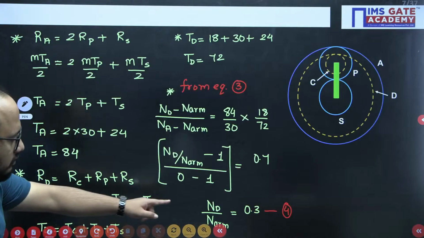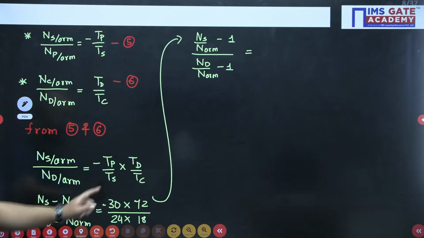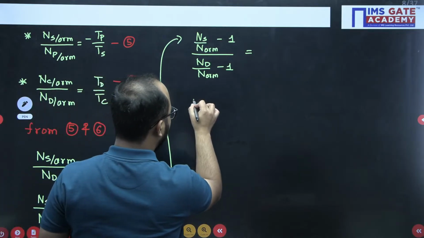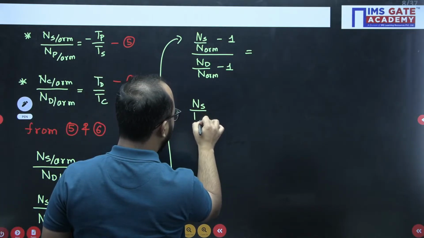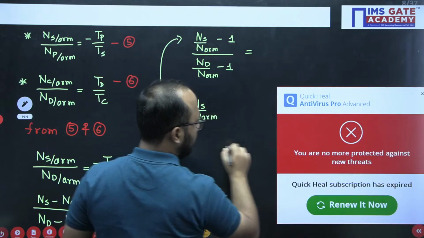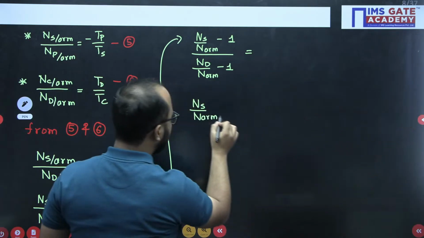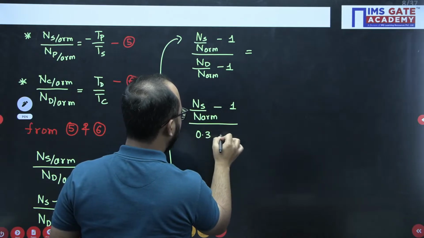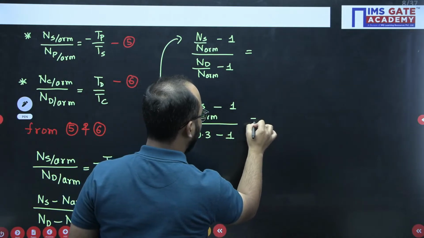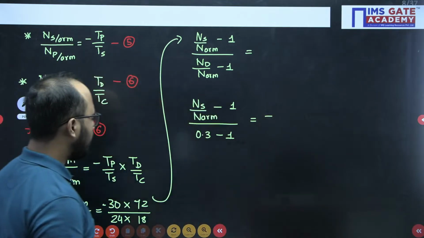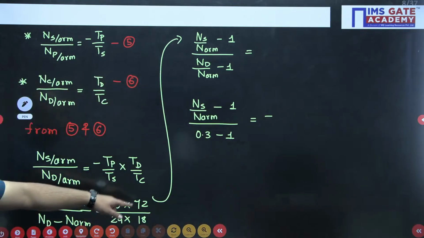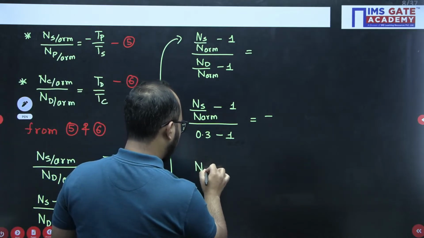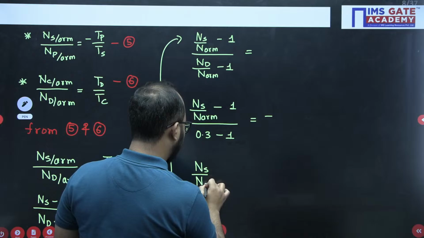What is that value? 0.3. And from here I will be getting the answer. I will get the answer of NS by N arm. It is 0.3 minus 1. So let us solve this one. You will get the ratio NS by N arm finally.